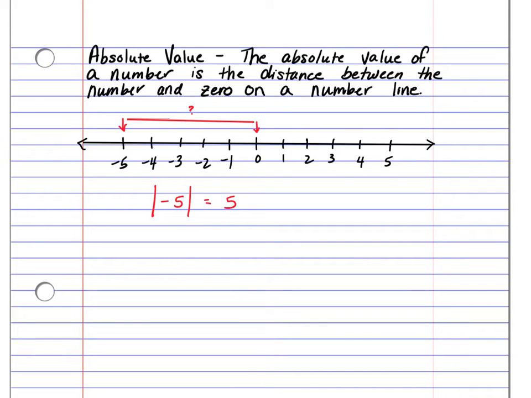If I asked you for the absolute value of a positive number, let's say 3, I'm still asking you how far away is 3 from 0. So here's 3, here's 0. How far is this distance? Well, that's simply 3.